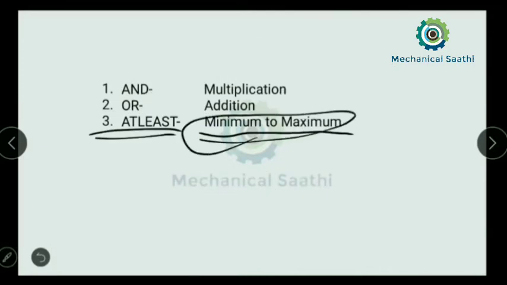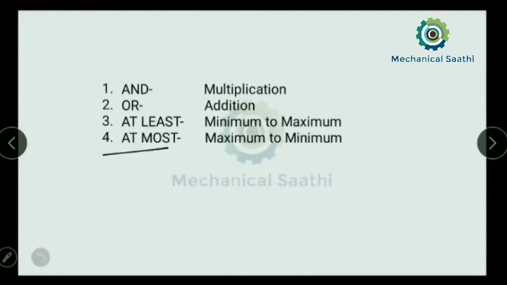Okay, so another word we can see in any question is at most. So that is the fourth important thing we can remember over here, at most. Suppose in any question you are getting at most as the word, then we have to go from the maximum value to the minimum value.